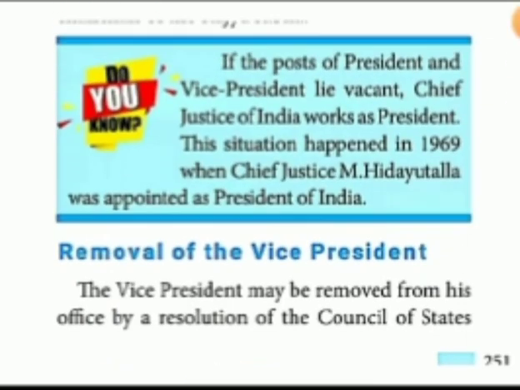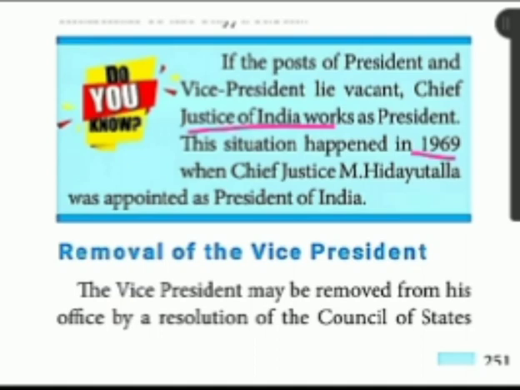Okay, children. The next column that is given, do you know it? You can check it. If the post of president is vacant, as well as the vice president's post, who will be responsible? The Chief Justice of India. Yes, he can work as the president, like that they are telling.